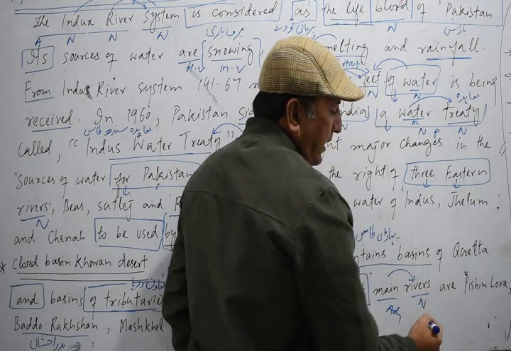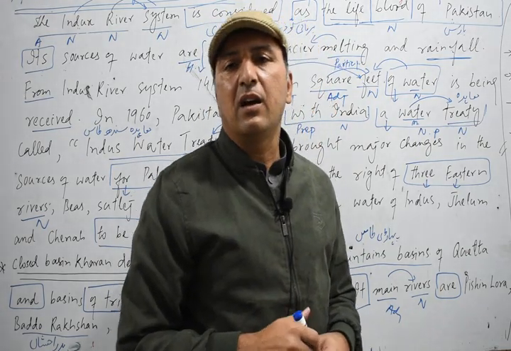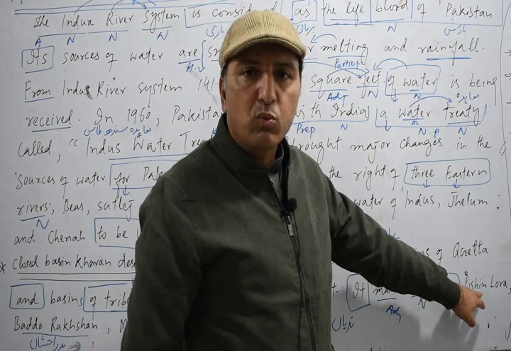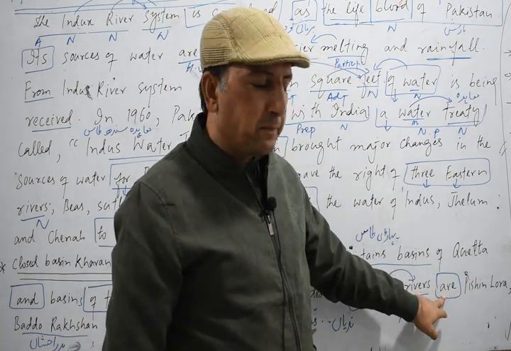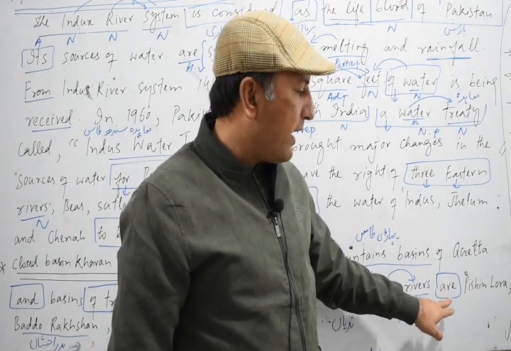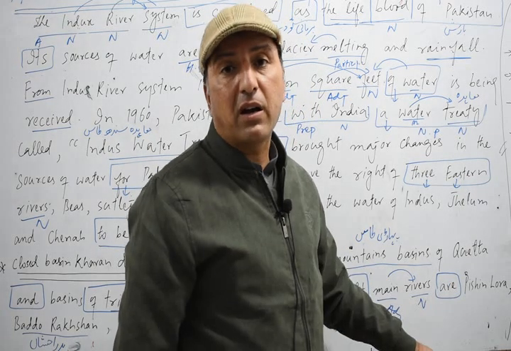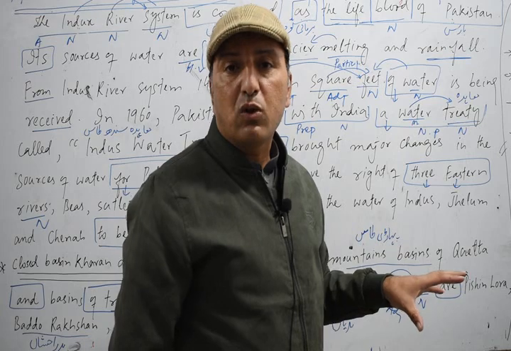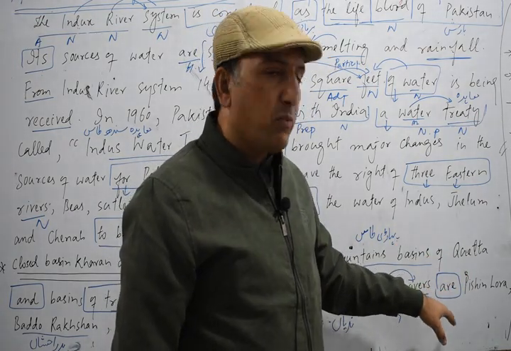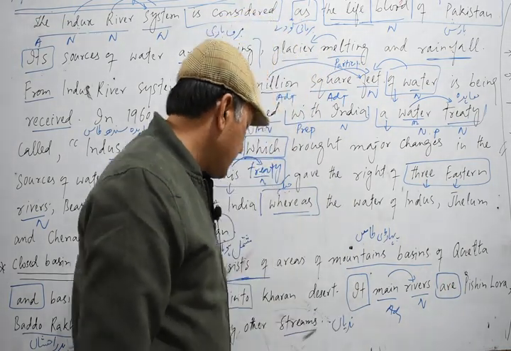This is a noun. And are is not a helping verb over here. Basically it is an auxiliary verb, but here it works as a main verb, because there is no other verb which could be helped by this are. So it is not used as a helping verb, it is doing the work of a main verb here. Basically are is an auxiliary verb, but here it works as a main verb. Sometimes we call it a linking verb or copular verb. So I hope that you have understood this.